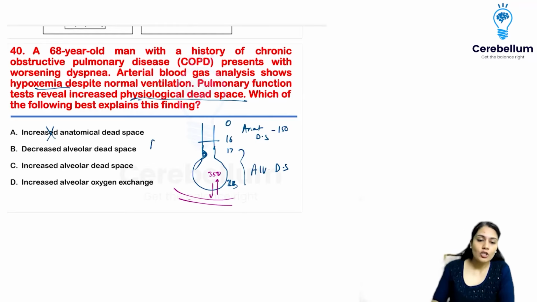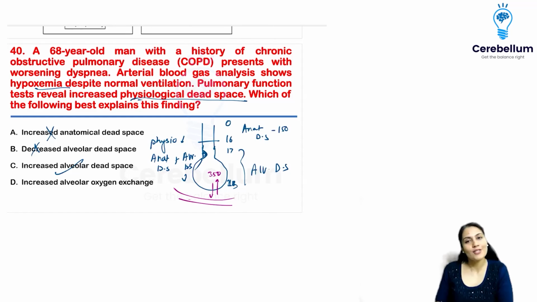Now, physiological dead space is anatomical dead space plus alveolar dead space, isn't it? So if I decrease the alveolar dead space, the total dead space should decrease. Now over here, the physiological dead space has increased, right? So this is not possible. Increase in alveolar dead space, that is true, and increase in alveolar oxygen.